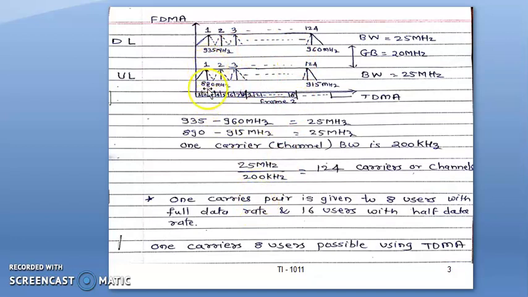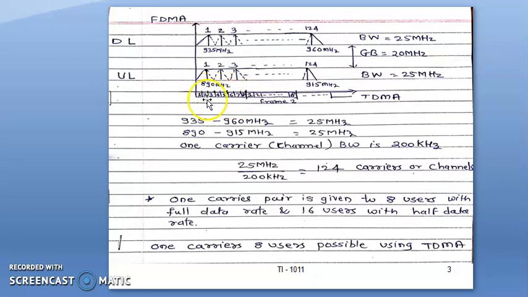One channel or single carrier can be given, as per the GSM standard, with the multiple access technique TDMA, time division multiple access. Multiple access means multiple users can use a single carrier, so it becomes FDMA and TDMA. As per the GSM standard, 8 time slots are in one frame.